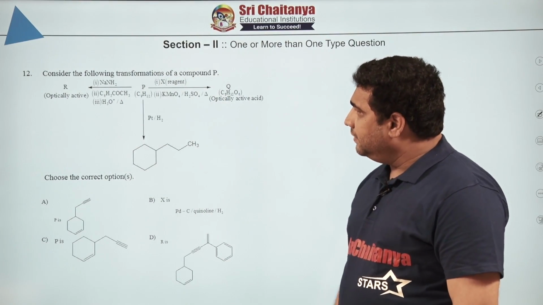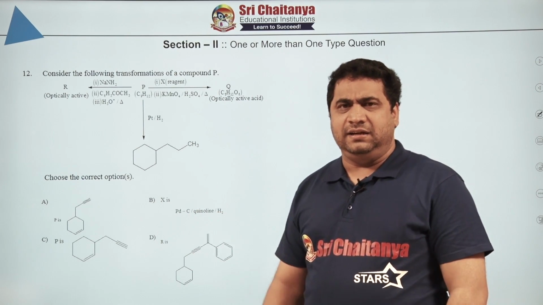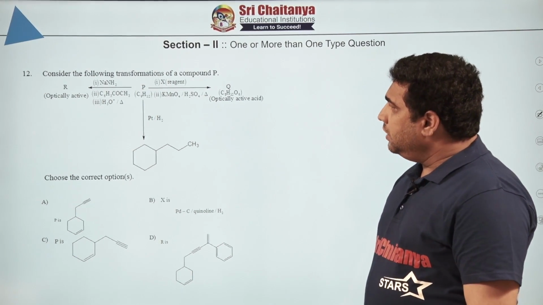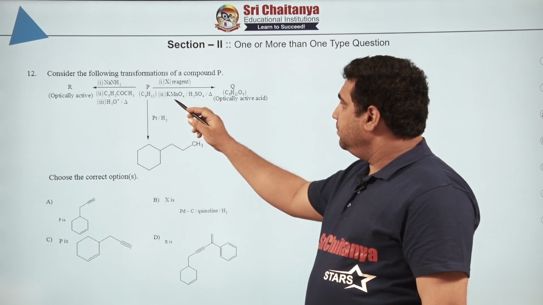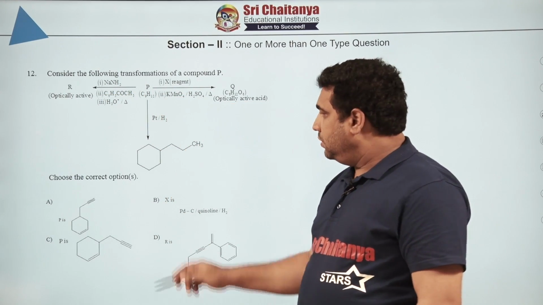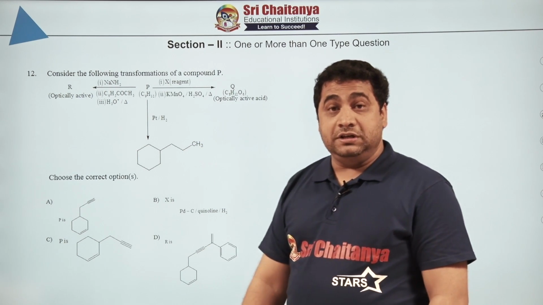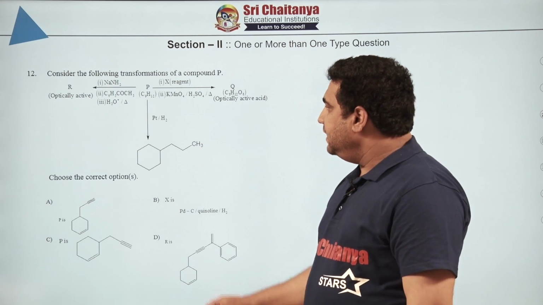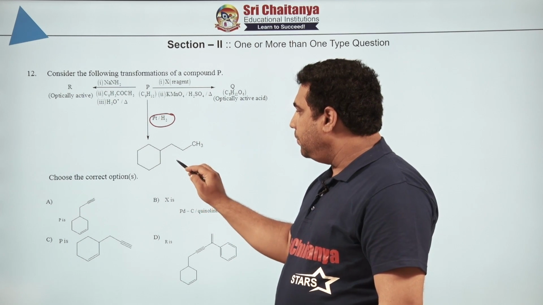Right, now we will have a look into our next question. Question number 12 is a slightly tough question. Organic reactions are involved here. So here you can see compound number P undergoing some reactions, compound number P giving Q and with platinum hydrogen giving a compound. Now dear students, first step is find hints, then you solve. So to find hints, everybody can see here, when you are completely reducing it, you are getting this compound.